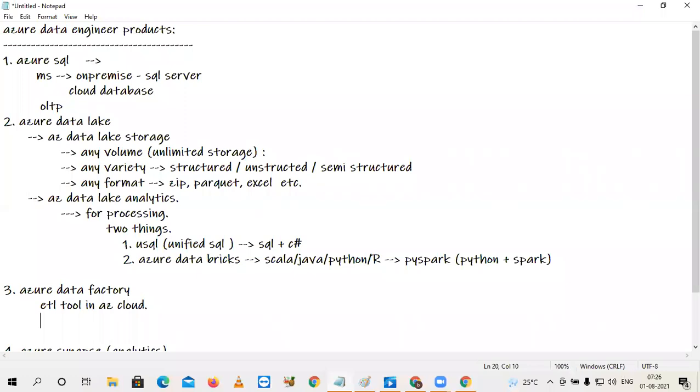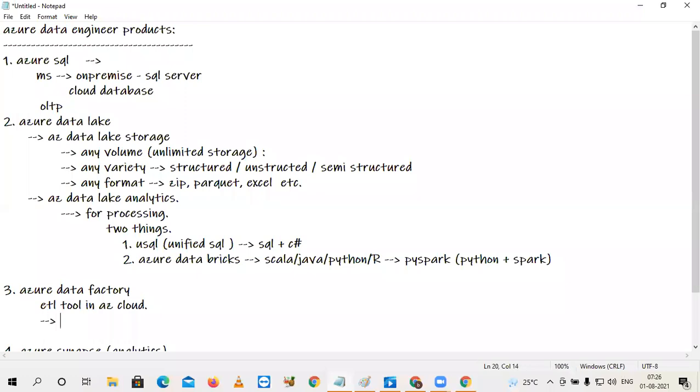The second advantage is that Azure ADF can connect with any kind of data source. It can connect with SQL databases, cloud SQLs, on-premise SQLs, and also NoSQL databases. That means it can connect with any kind of source and write into any kind of other target. That is another benefit.